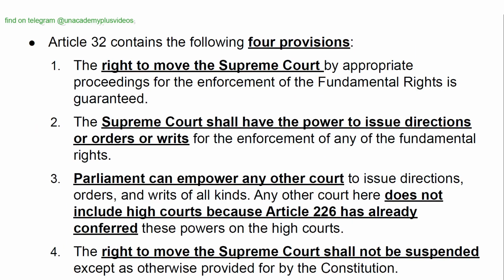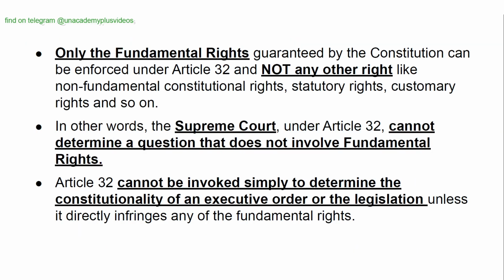Article 32 contains the following four provisions. 1. The right to move to the Supreme Court. 2. The Supreme Court shall have the power to issue directions or orders or writs. 3. Parliament can empower any other court, but it does not include high courts because Article 226 has already conferred this power. 4. The right to move the Supreme Court shall not be suspended except as otherwise provided for by the Constitution.